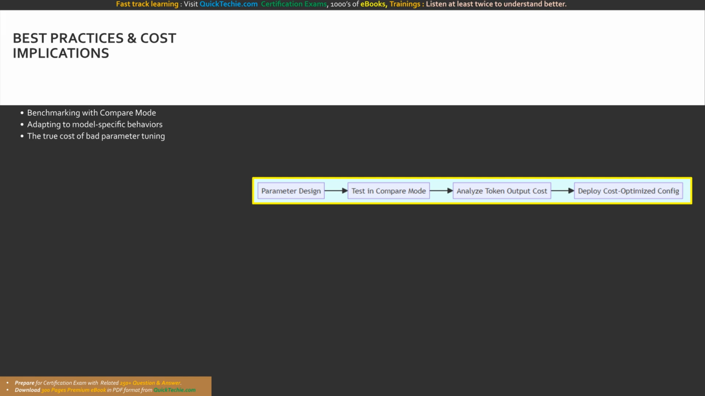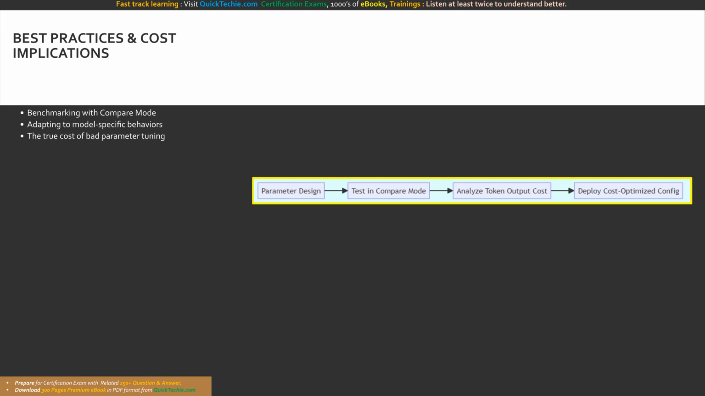How do you mitigate this? You must utilize the Amazon Bedrock Chat Playground's compare mode. This invaluable feature allows you to execute the exact same prompt with different parameter configurations across multiple models side by side. It provides immediate visual feedback on how your dials are impacting coherence and creativity.